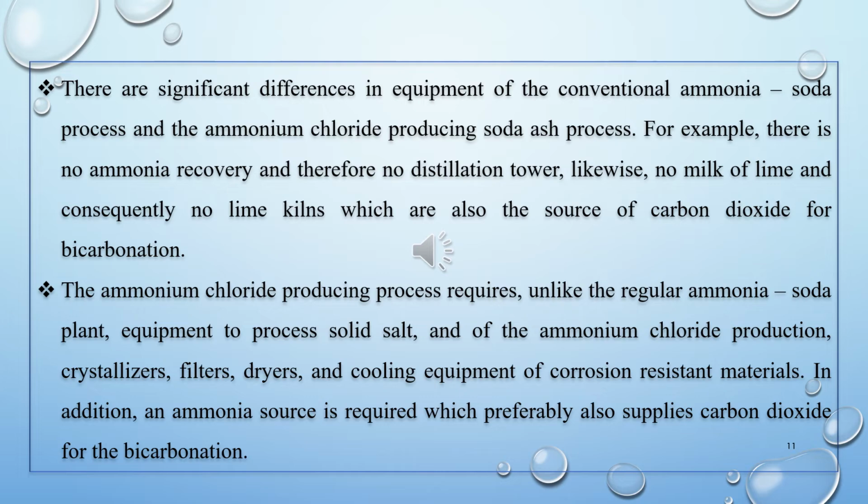And the next point is the ammonium chloride producing process requires, unlike the regular ammonia soda plant, equipment to process solid salt and the ammonium chloride production: crystallizer, filter, dryers and cooling equipment of corrosion resistant material. In addition, an ammonia source is required which preferably also supplies carbon dioxide for the bicarbonation.